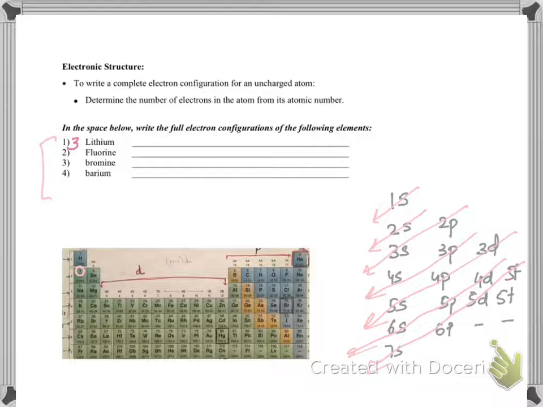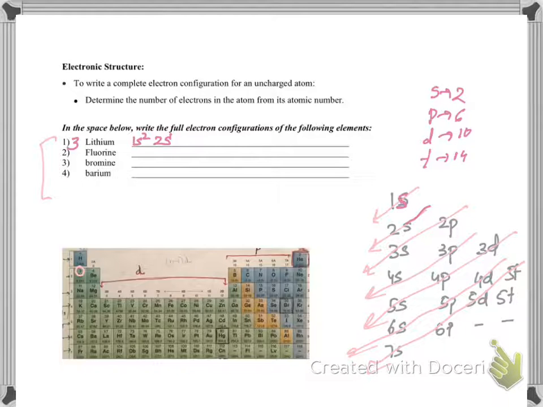Where will these 3 electrons go? You start from here. This is S. Remember, S can have a maximum of 2, P can have 6, D can have 10, and F can have 14. So of the 3 electrons, the first 2 go in the 1s. So we write 1s2. And how many electrons are left? 1, because 3 minus 2 is 1. And where will that go? Follow the next arrow, 2s, and there will be 1. So the electronic configuration of lithium is 1s2, 2s1. That means 2 electrons in the first 1s sublevel and 1 electron in 2s.